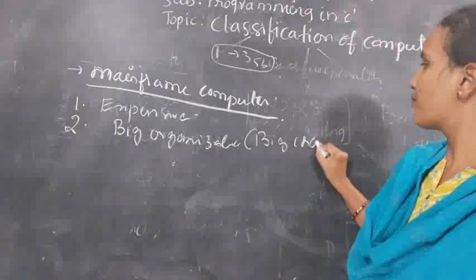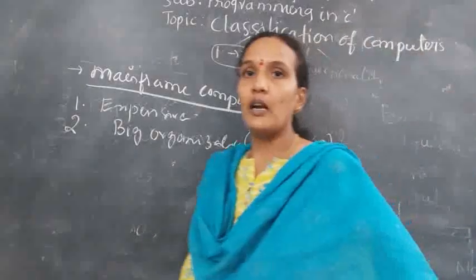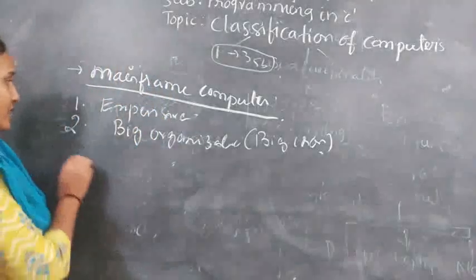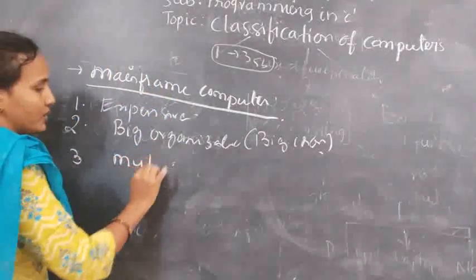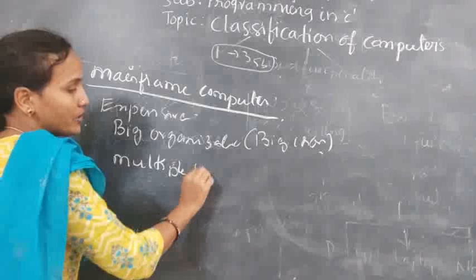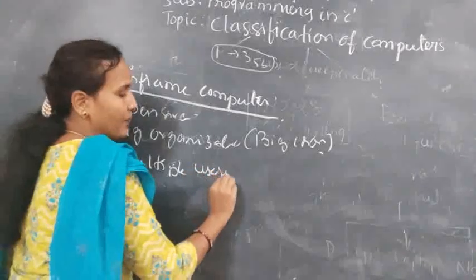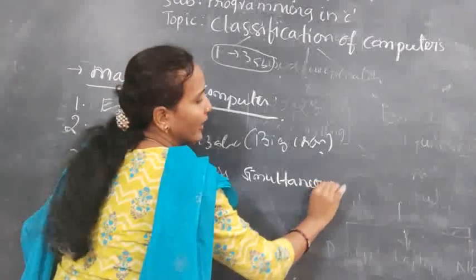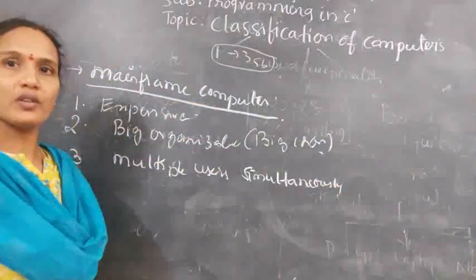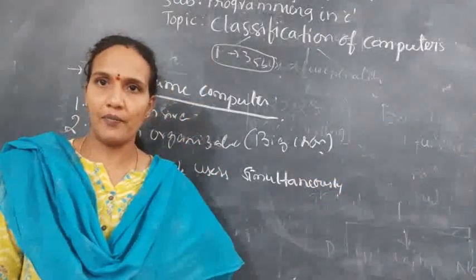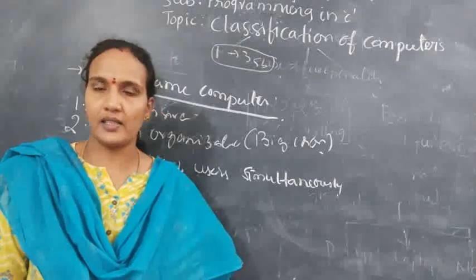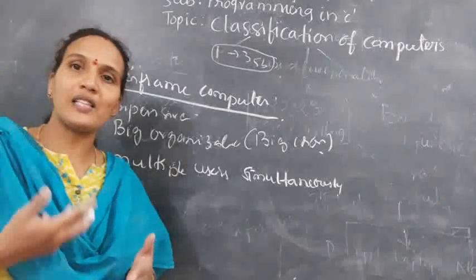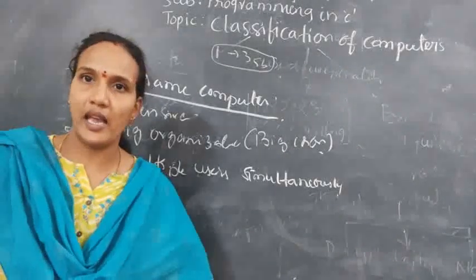In mainframe computers, data can be accessed by multiple users simultaneously. If you take the bank example, more than one person can access their data at the same time. That is why it is called simultaneous access.